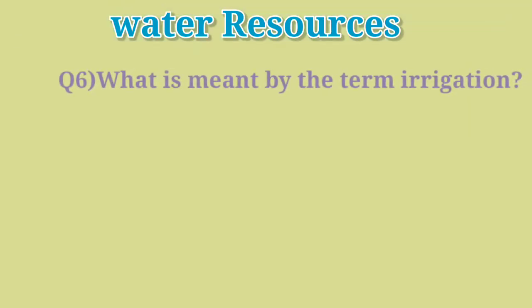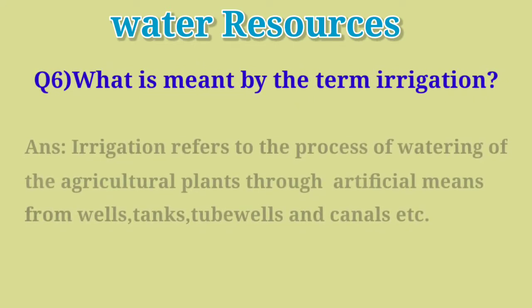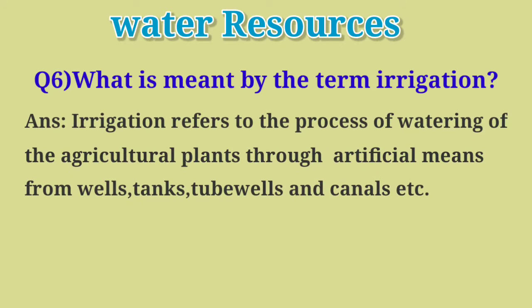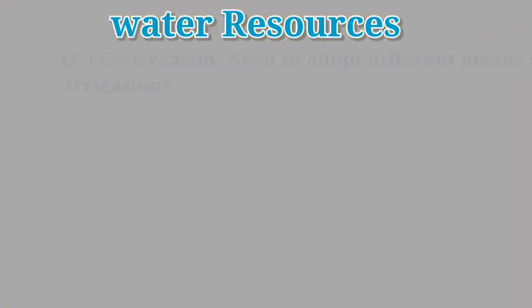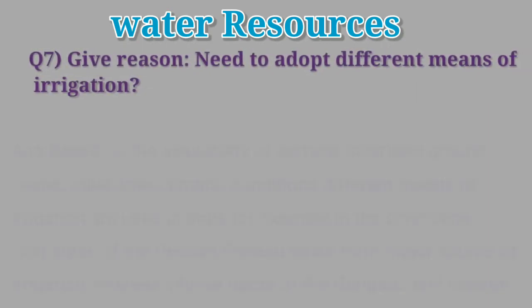Question 6. What is meant by the term irrigation? Irrigation refers to the process of watering of agricultural plants through artificial means from wells, tanks, tube wells, canals, etc. Question 7. Give reason for need to adopt different means of irrigation.